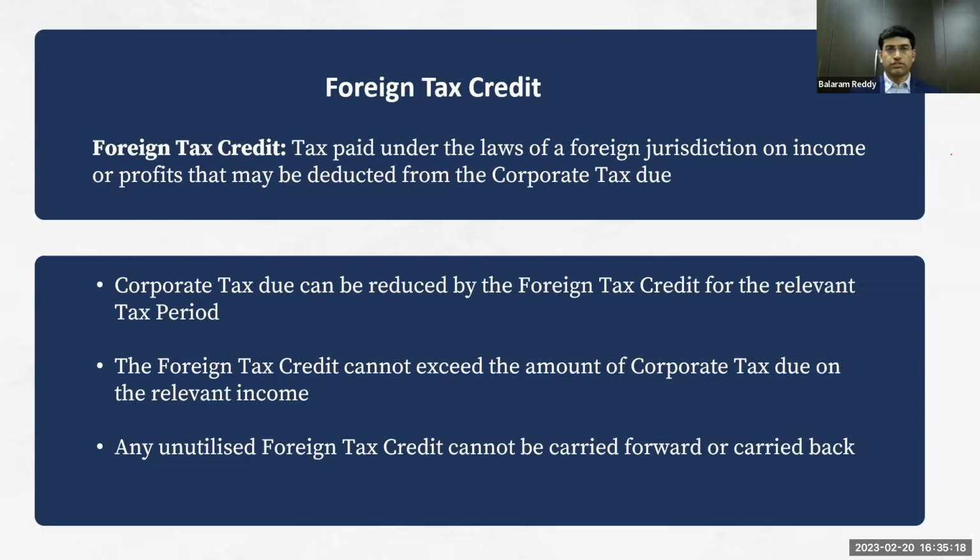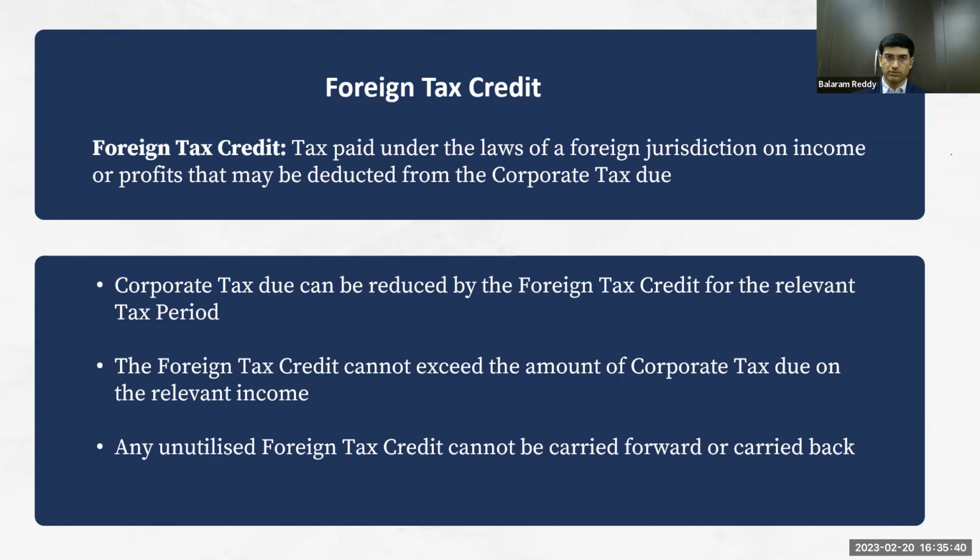There's another concept called foreign tax credit. In my earlier example of the 100,000 transaction with the Oman company, we paid some withholding tax there and we only considered the net amount here. Let's say that you have a branch in Oman and that branch is already paying tax there under the corporate taxes in Oman.